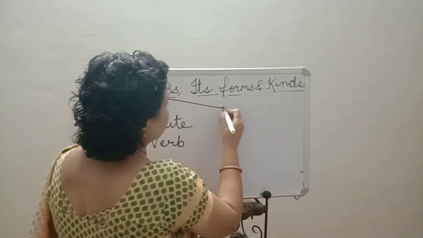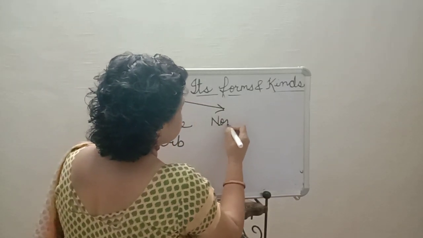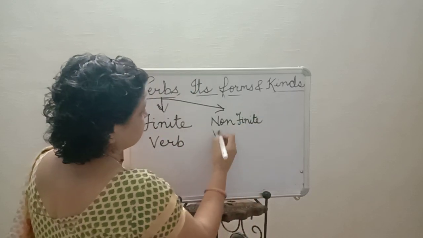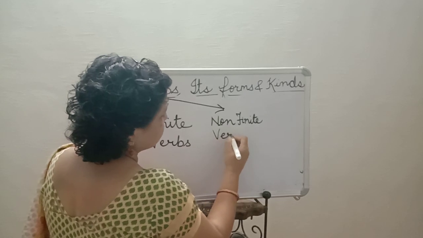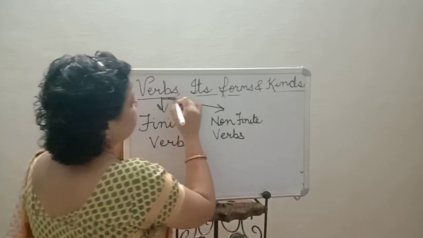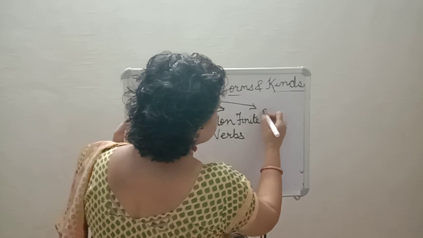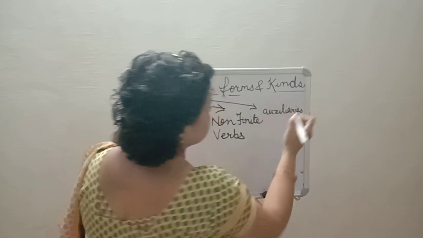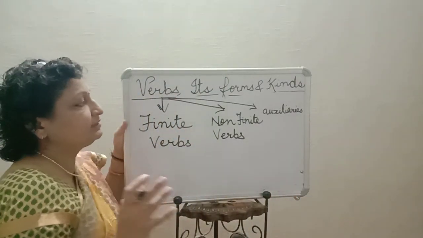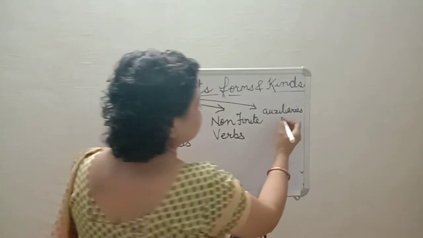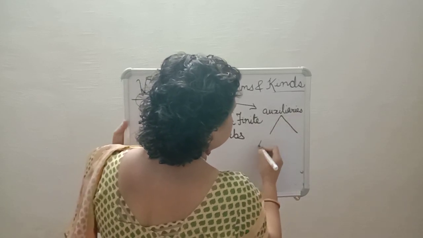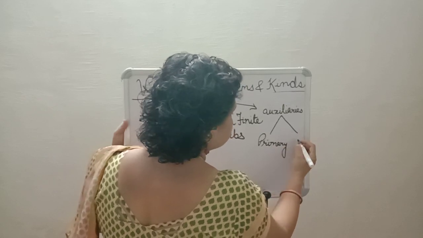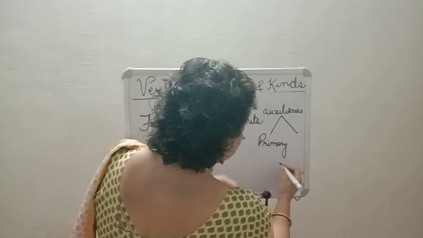Then there are non-finite verbs also, which are not limited by time and action. Then there are auxiliaries, which are helping. Auxiliaries are helping verbs. Auxiliaries can be divided into primary auxiliaries and modal auxiliaries.